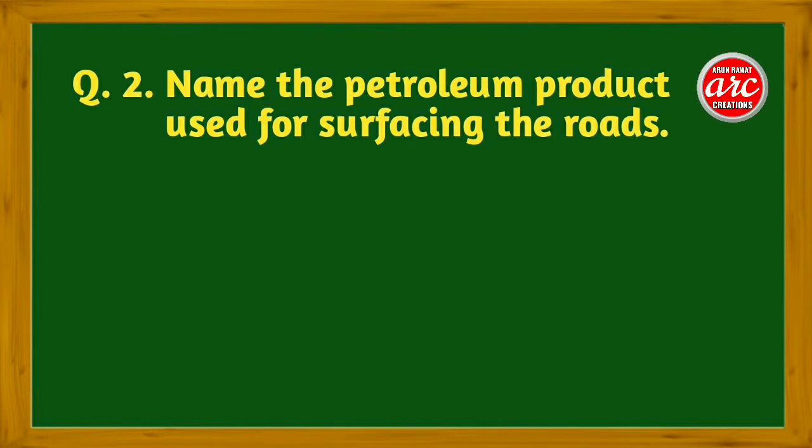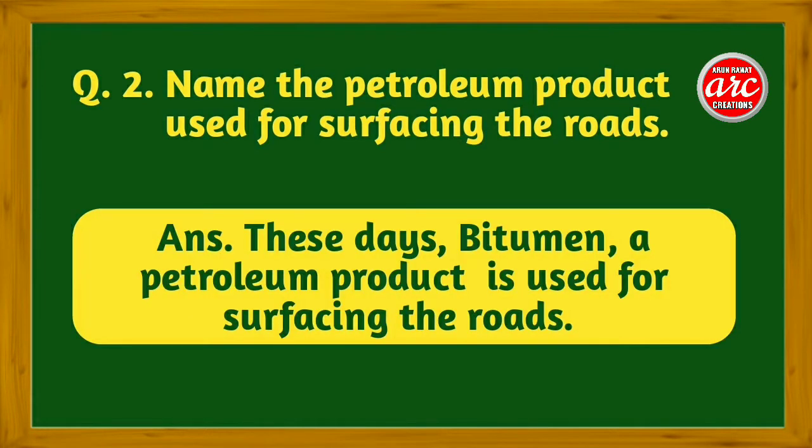Question 2. Name the petroleum product used for surfacing the road. Answer. These days, bitumen, a petroleum product, is used for surfacing the roads. Earlier, coal tar was also used for metalling the roads.